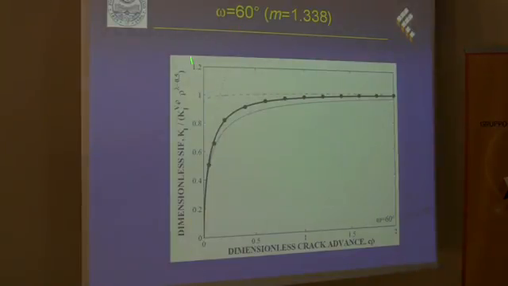This is the dimensionless stress intensity function as a function of the dimensionless crack advance. So the black data represents the numerical data. The black thick line represents our current predictions. The thin line represents the prediction without considering the parameter M, while the other two curves represent the asymptotic limits of a very short crack, this one, and a very long crack. As can be seen, the greatest error was more or less around 5%, and now it's quite zero. I mean, it's less than 0.5%.